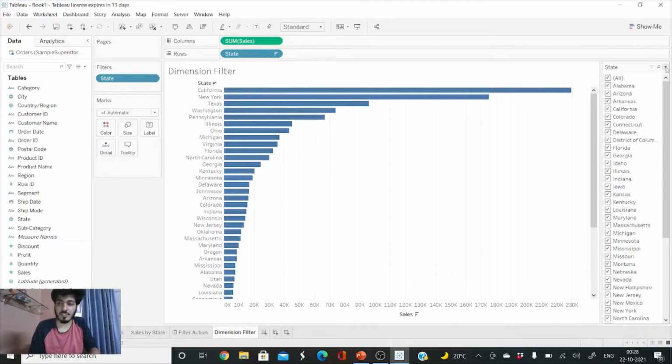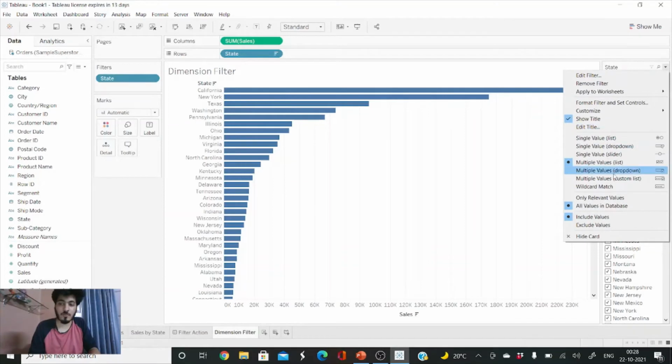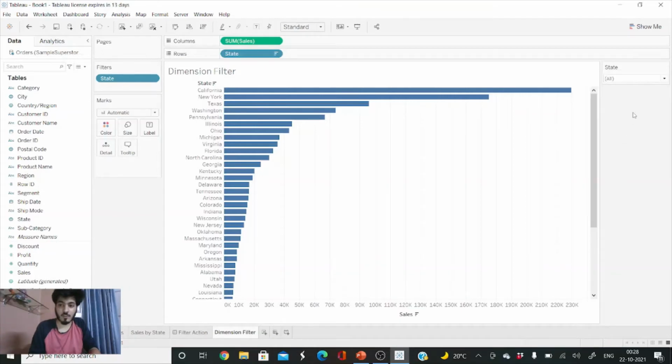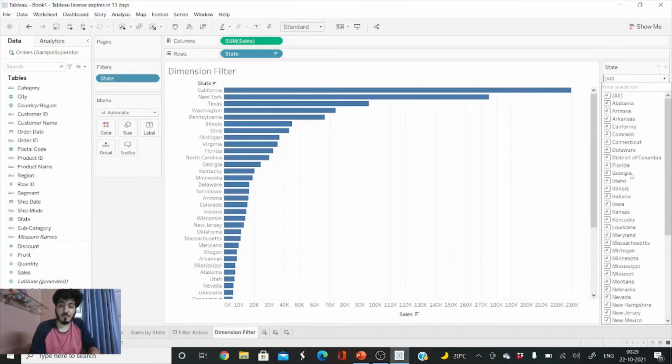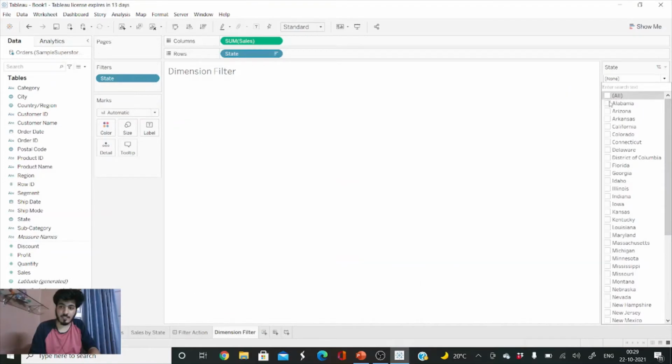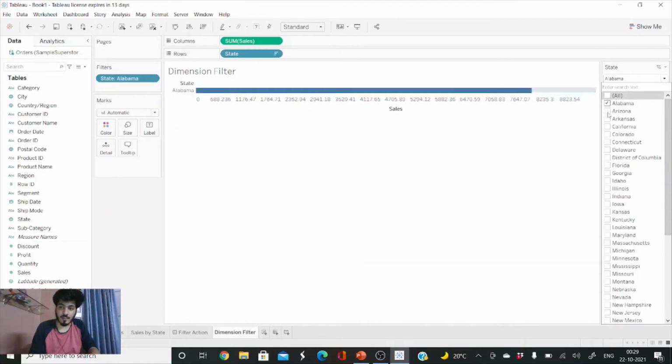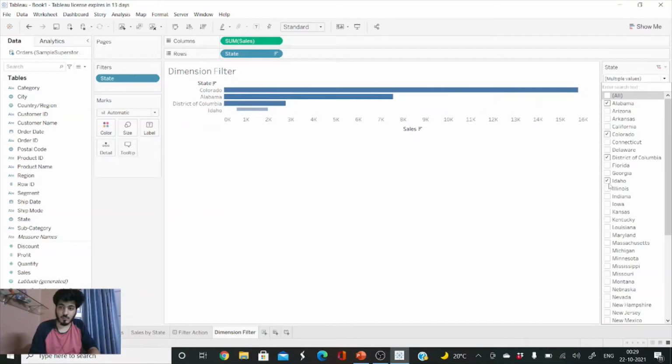To customize it, click on the drop down, and it will show a bunch of options here. I want to create a multiple value drop down list, so I can just select it from here. Now you can see our multiple drop down list is ready. It shows all the states. If I select, unselect, select these many, our visualization is changing accordingly.